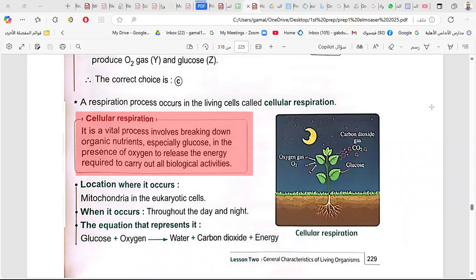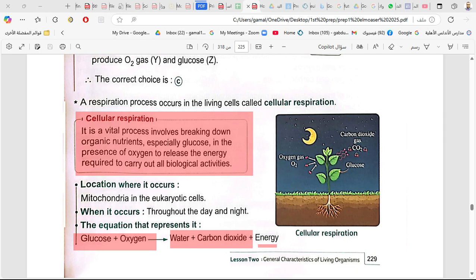Food like glucose is broken down with the help of oxygen, and they give water and carbon dioxide and also energy. This is cellular respiration.